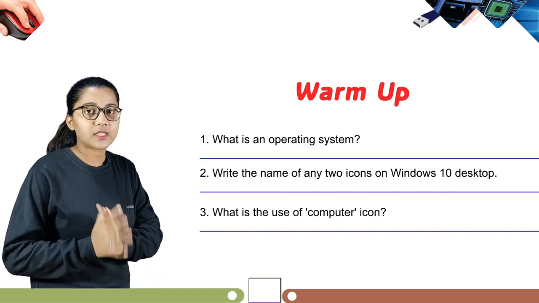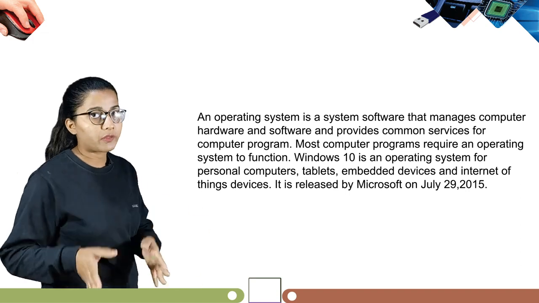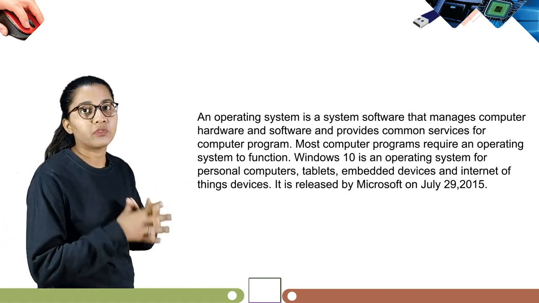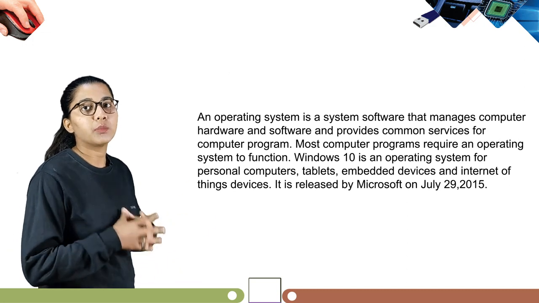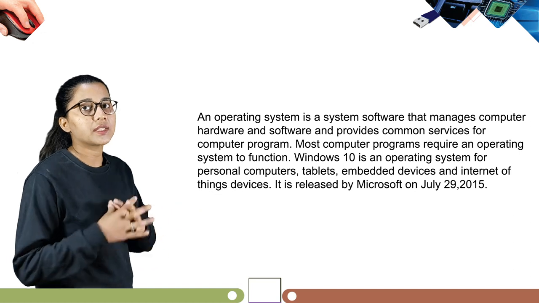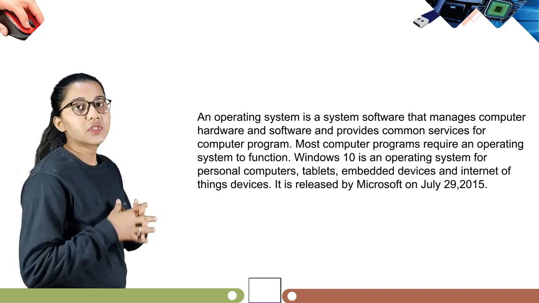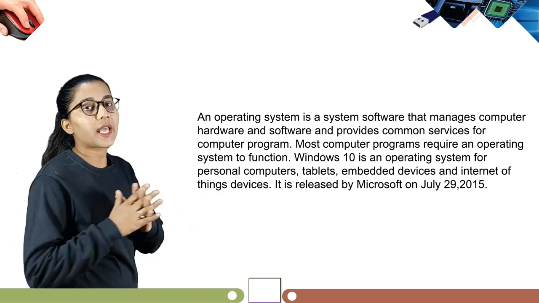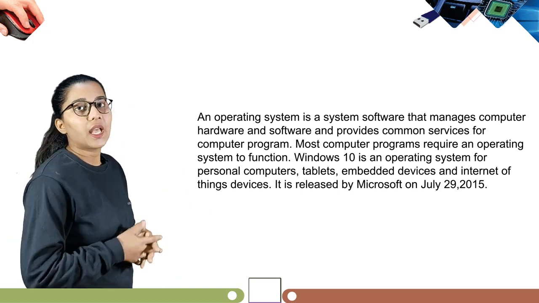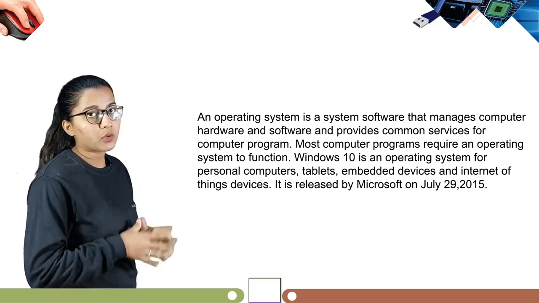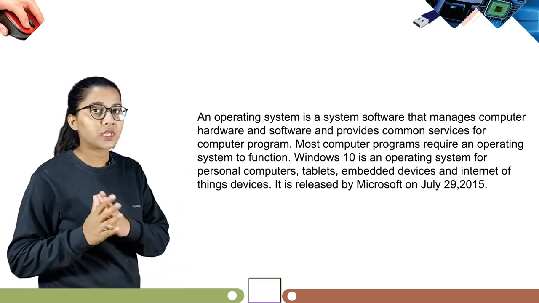So students, let's start our chapter. An operating system is a system software that manages computer hardware and software and provides common service for computer program. Most computer program require an operating system to function. Windows 10 is an operating system for personal computers, tablets, embedded devices and Internet of Things devices. It is released by Microsoft on July 29, 2015.